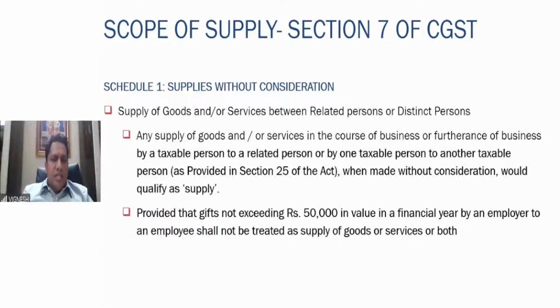Distinct person. What is a distinct person? We will slightly have to go to the registration aspect here once again. Distinct person means a person who has more than one establishment. Let me go to the registration concept for one time. What is exactly registration? In case you are crossing the threshold of 20 lakhs in the preceding financial year, you should get yourself registered under GST. What is the concept of registration under GST?